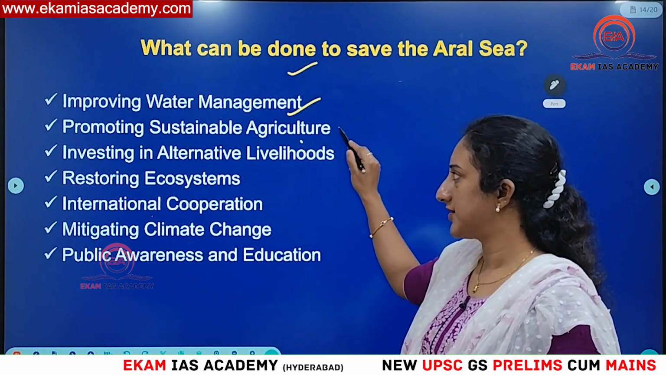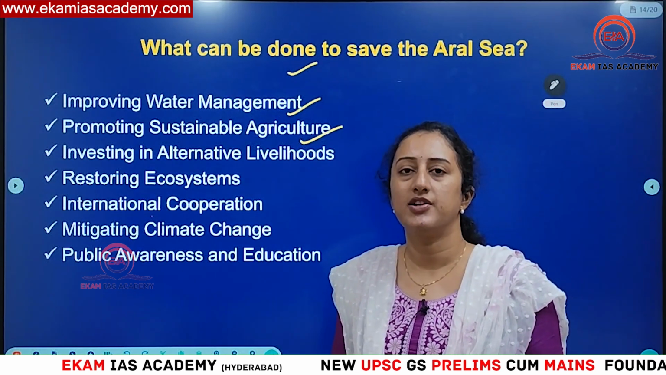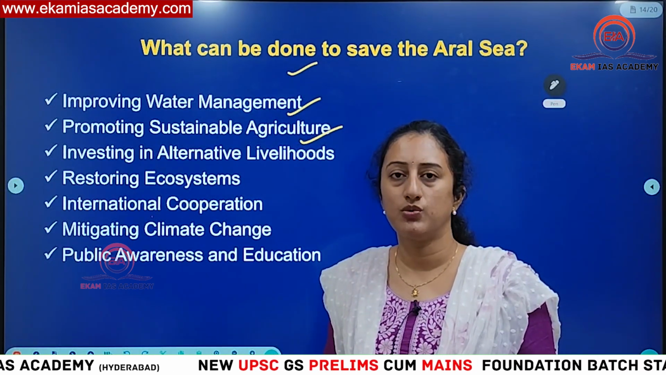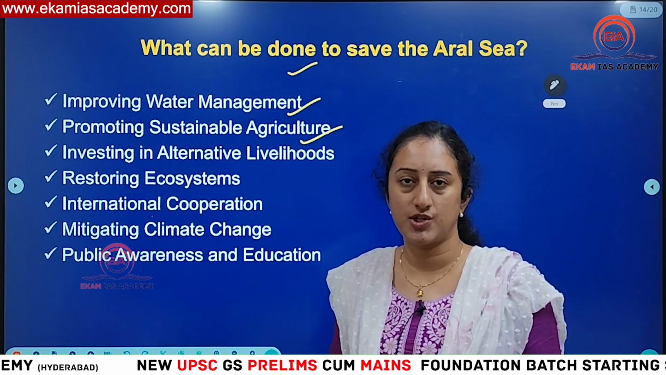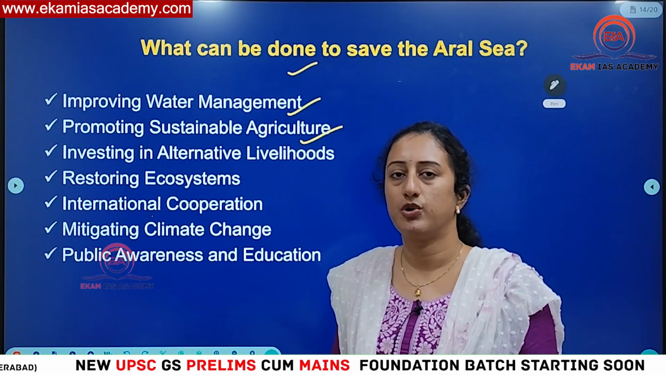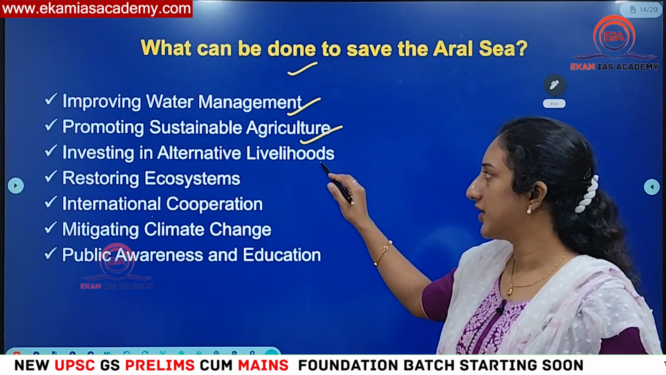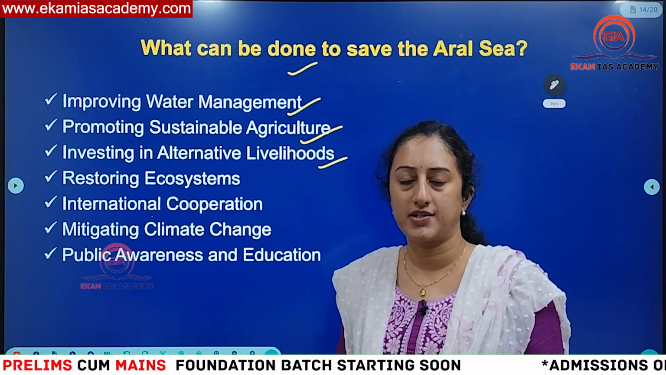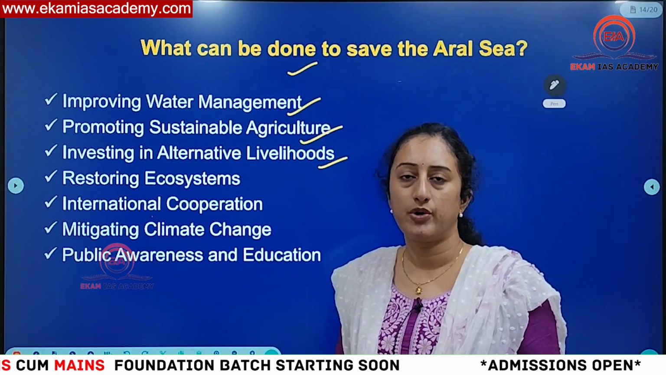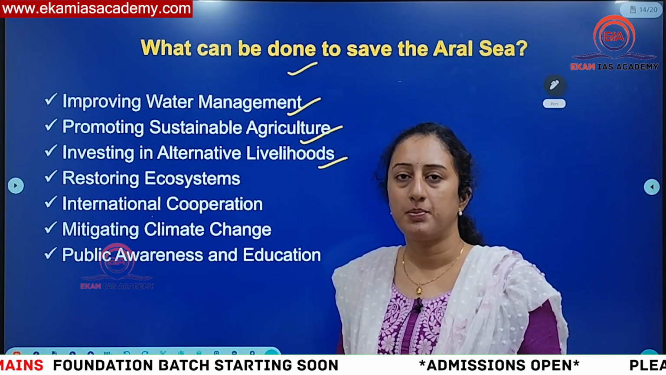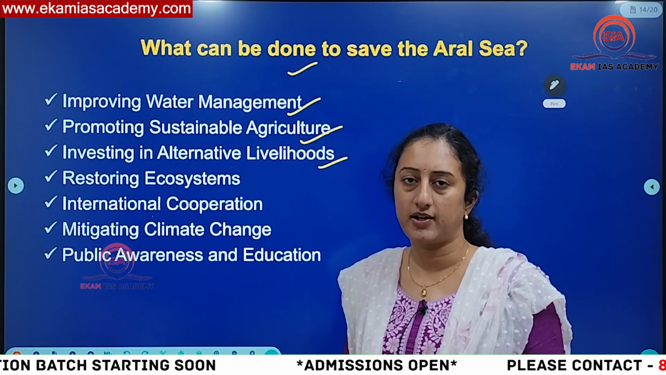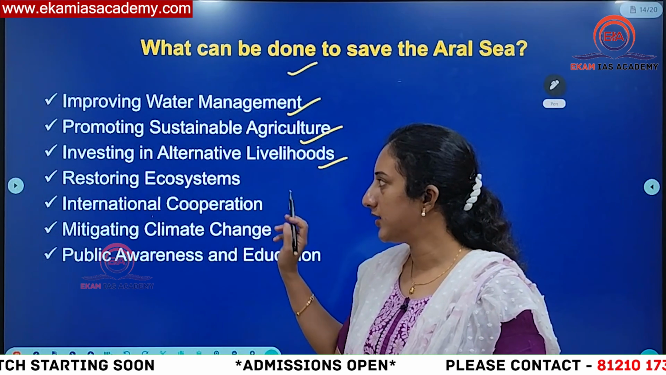Then promoting sustainable agriculture. Sustainable agriculture means we need to focus on how to conserve water also. We should not only exploit water, but also look into how to recharge water and how to conserve the water table. And investing in alternative livelihoods, not only excess drawing of water from the water body or the river. We should also try to replenish, and focus on other livelihoods, not only intense agriculture practices.